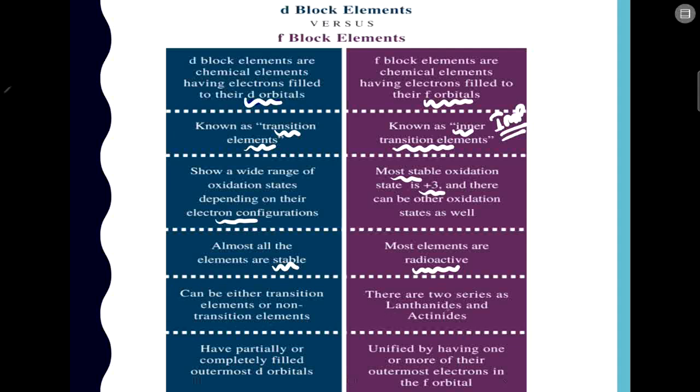Then in f block, there are two series: one is lanthanoids and the other one is actinoids. Now in d block, they have partially or completely filled outermost d orbitals. Over here in f block, they are unified by having one or more of their outermost electrons in the f orbital. This is not a very important point, you can say. So till this point you can note down, all these d block and f block comparisons.